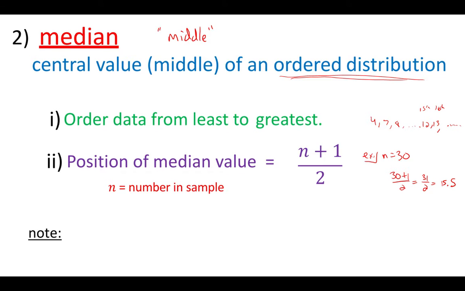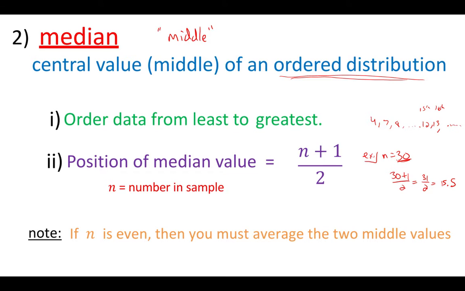So what we do in this case, this is the case when we have an even number. If n is even, then we average the two middle values. So if it's 15.5, then we want to consider the 15th and the 16th places. So we would average them. We would do 12 plus 13 divided by 2, so 25 over 2, which would be 12.5. You could also probably just figure that out, what's in the middle of 12 and 13, in this case, 12.5. So that's how we're going to do that.